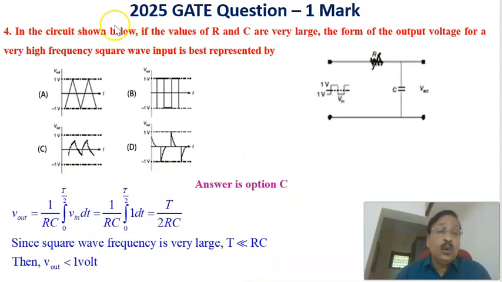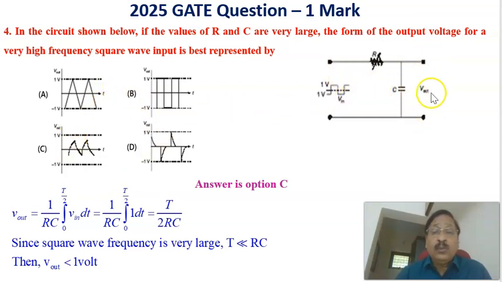Now let us see the fourth question of 2025 GATE question that also carries 1 mark. In the circuit shown below, if the values of R and C are very large, the form of the output voltage for a high frequency square wave input is best represented by which option? Suppose this is a circuit with a resistance and a capacitance, and a high frequency square wave input is applied here. Now what is the output voltage waveform? Out of these 4 choices, let us see that one.